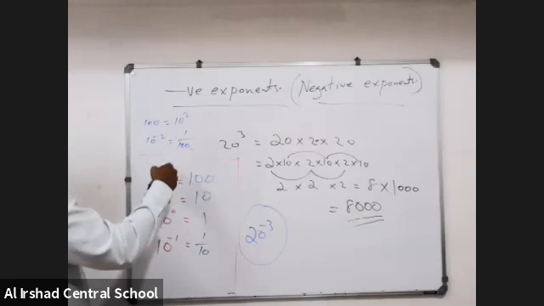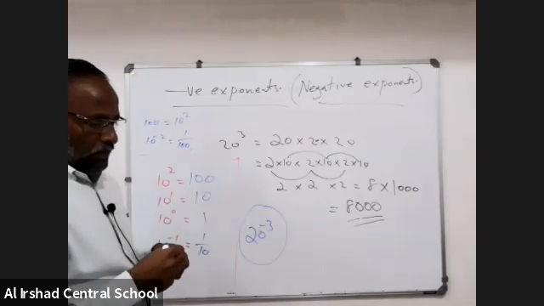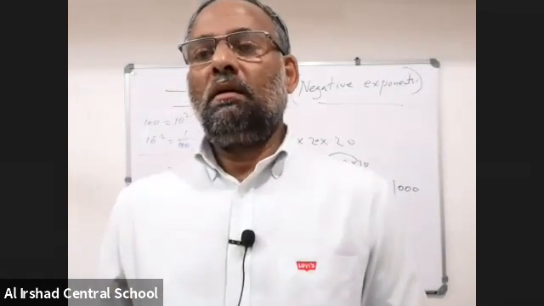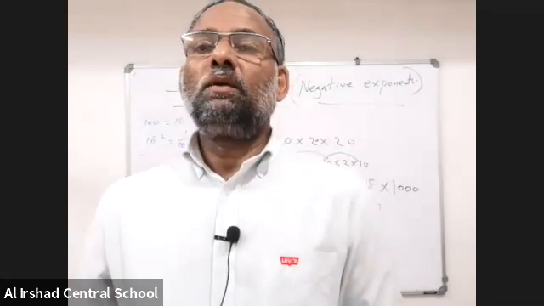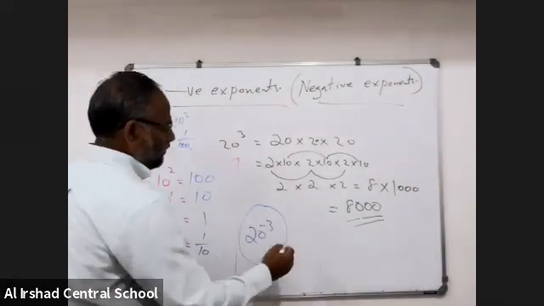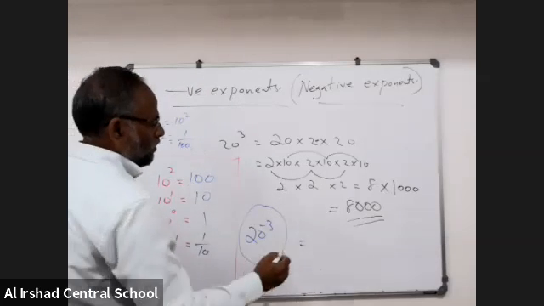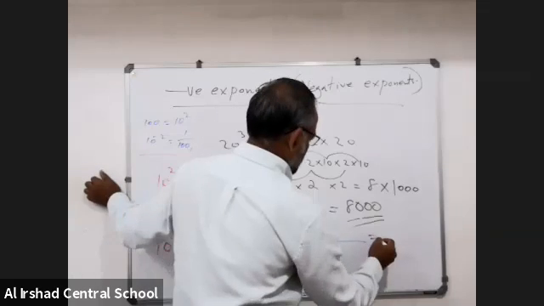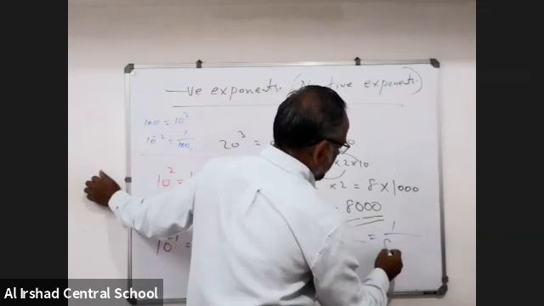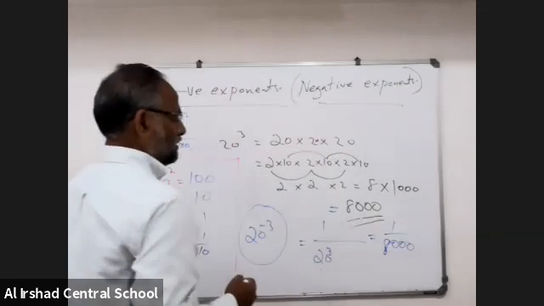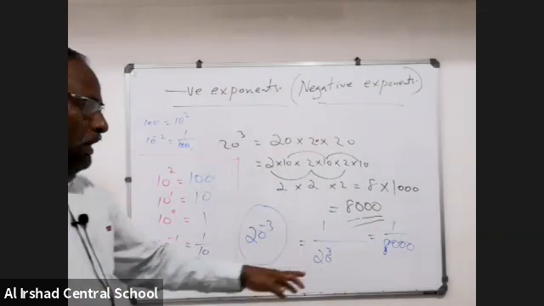That means you are giving me 100 rupees, I am giving you 1 rupee. Beautiful game. But you are not ready, correct? Here, tell me, what is 20 inverse 3 now? 1 by 20 to the power of 3. That means 1 by 8,000. Listen here, this is 1 by 8,000.